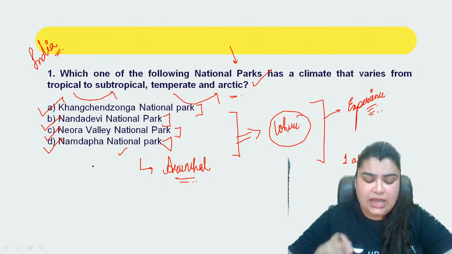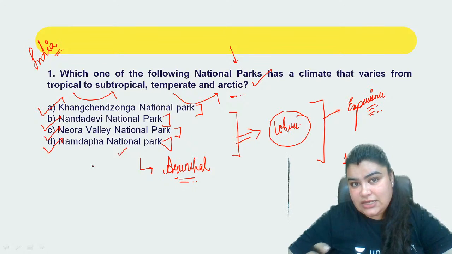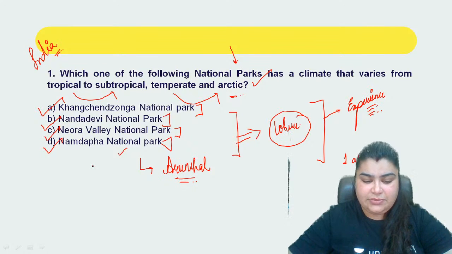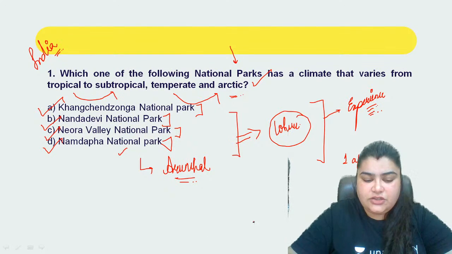And also Arunachal does have a very varied climatic perspective, right? At times it's going to be hot, at times it's going to be extremely cold and all those things. So obviously as a result of this, we are going to see that the climate definitely varies here, right? So that is about it. I hope you guys are clear with respect to this, right? So the correct answer to question number 1 here is going to be D.